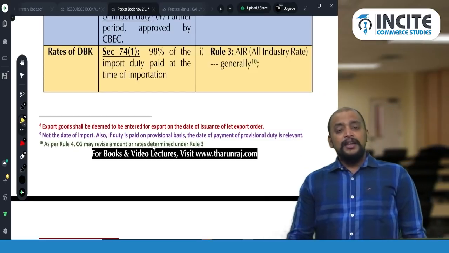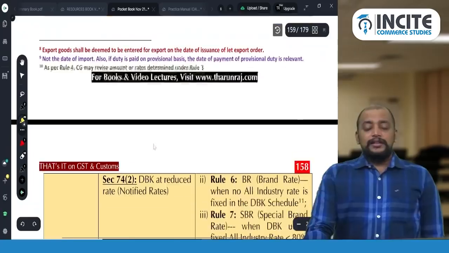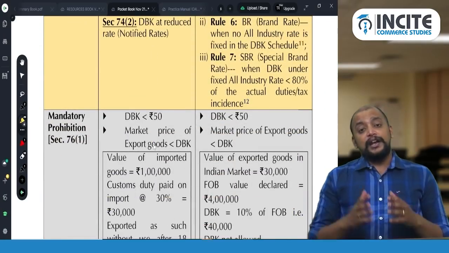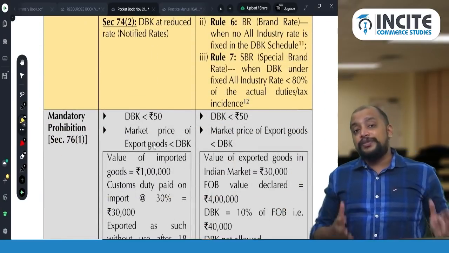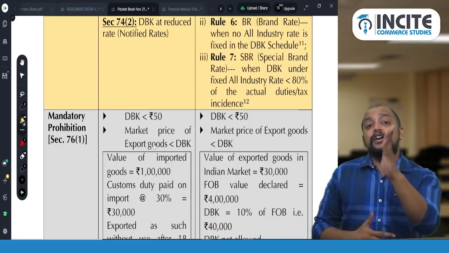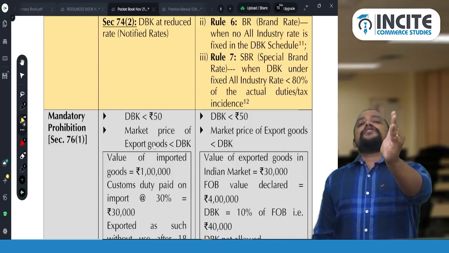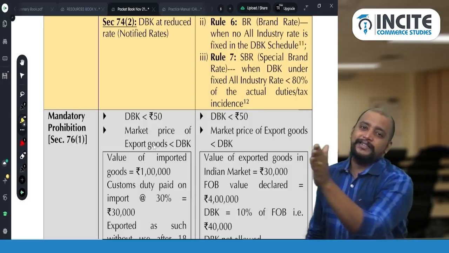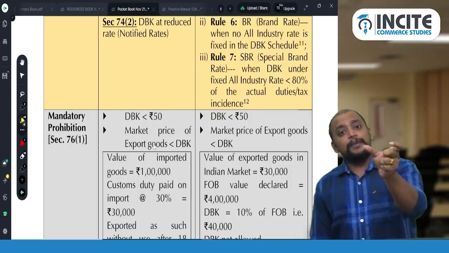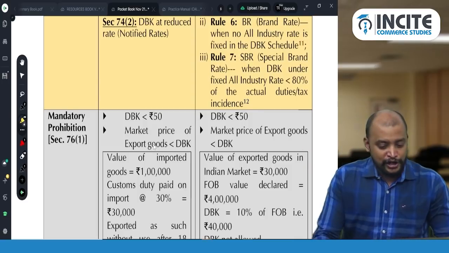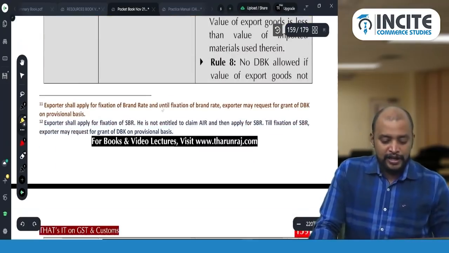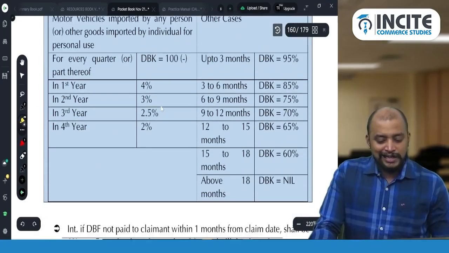Okay, 74 subsection 1. Then 74 subsection 2, duty drawback at the reduced rates. So depending upon the period of usage. How should the period be computed? From the date on which you pay customs duty till the date you are exporting. So that should be taken as the period, and depending upon the period, you will be getting duty drawback. So this duty drawback at reduced rates, you need to remember. That chart you can see in the last.